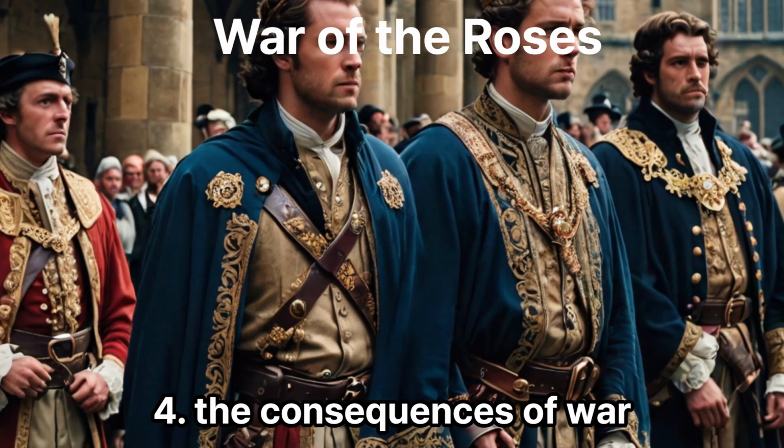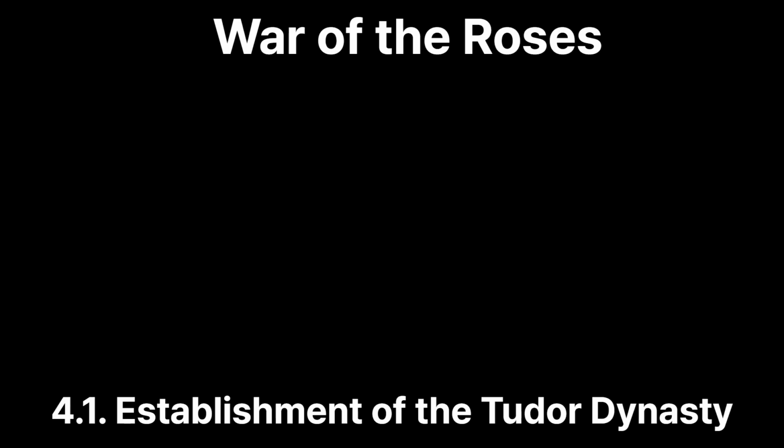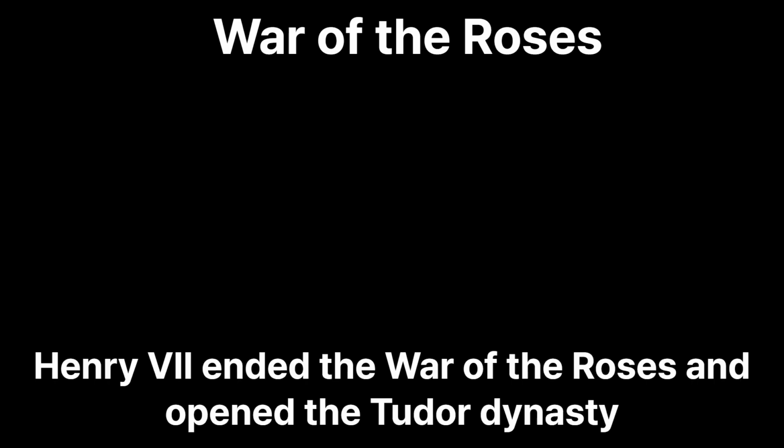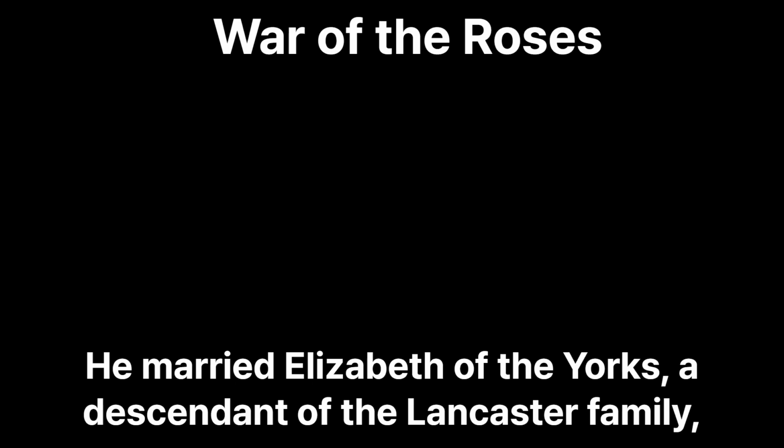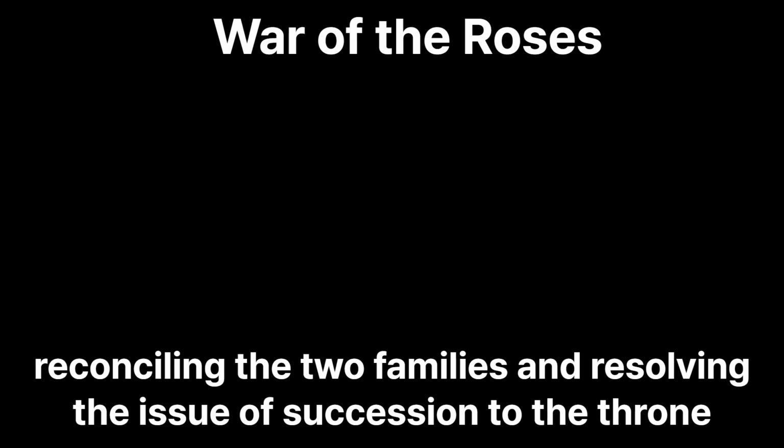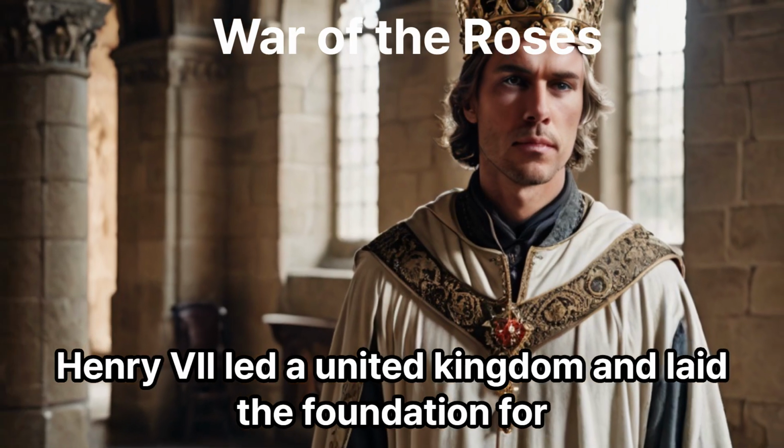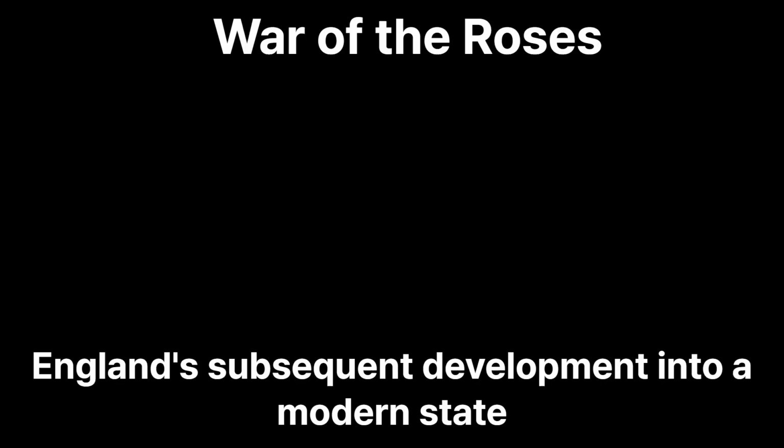4. The consequences of war. 4.1. Establishment of the Tudor dynasty. Henry VII ended the Wars of the Roses and opened the Tudor dynasty. He married Elizabeth of York, a descendant of the York family, reconciling the two families and resolving the issue of succession to the throne. Henry VII led a united kingdom and laid the foundation for England's subsequent development into a modern state.